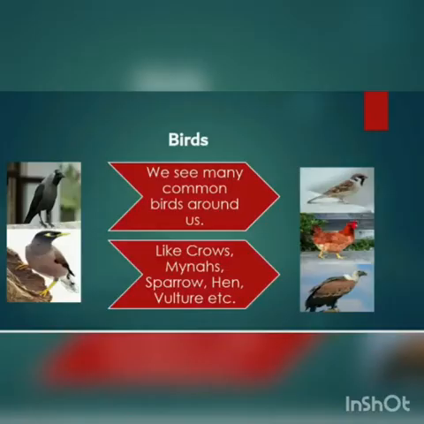We can commonly see many birds around us. Here we can see an image of different birds, starting from top left: crow, myna, sparrow, hen and at last vulture. We are all familiar with these birds. Now I will explain different parts of a bird.